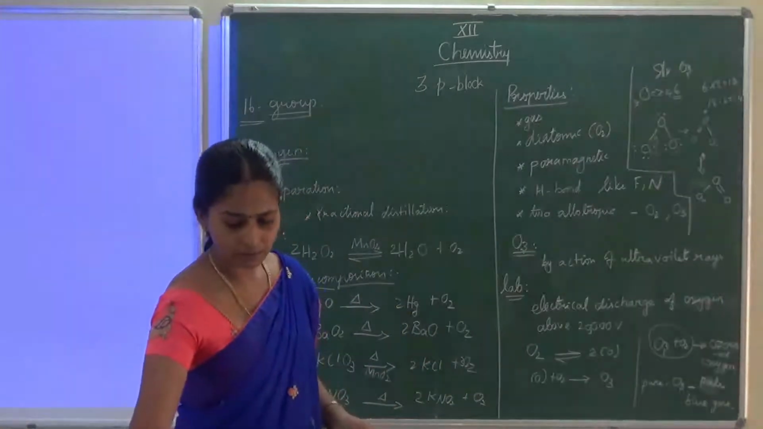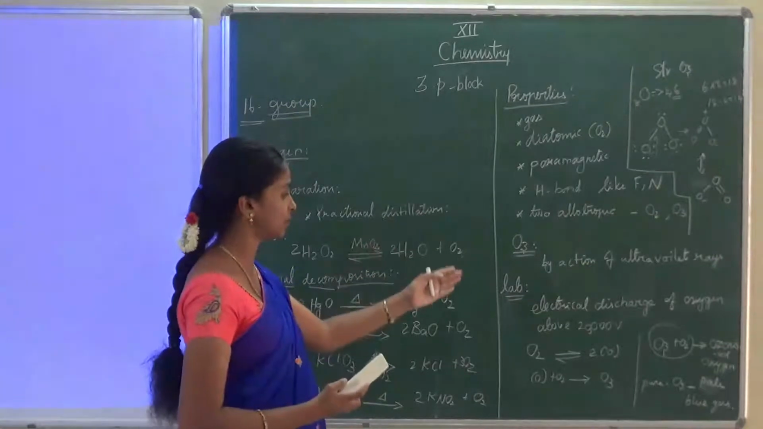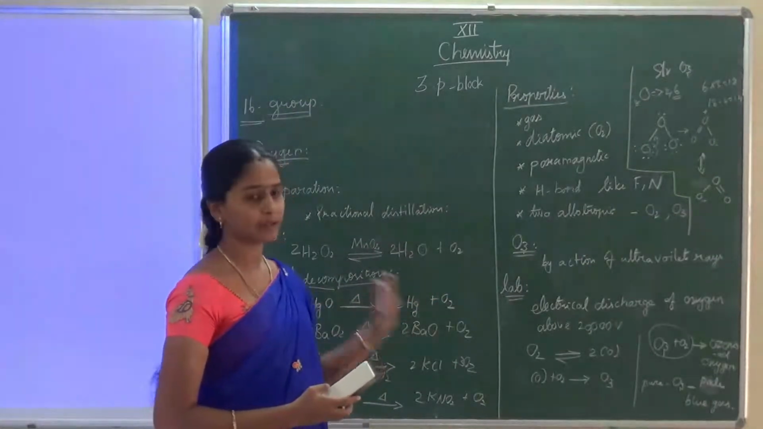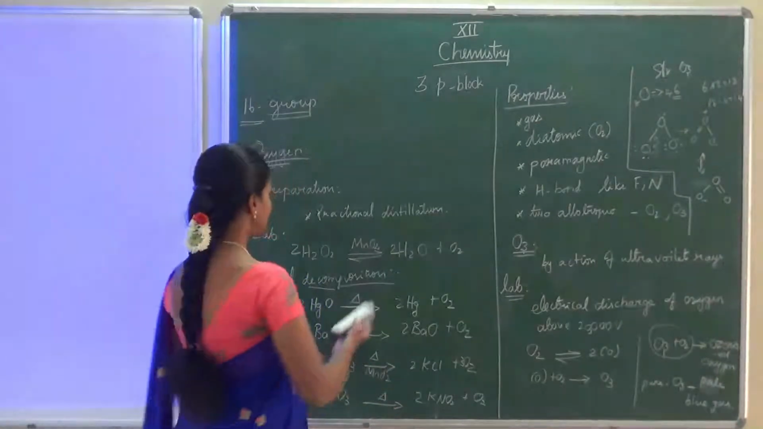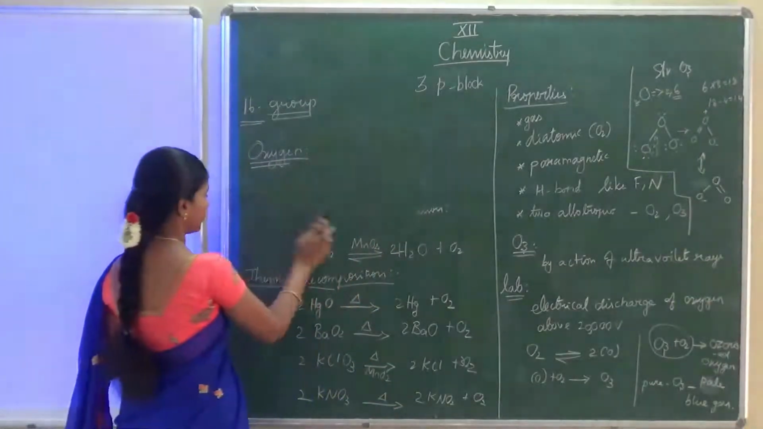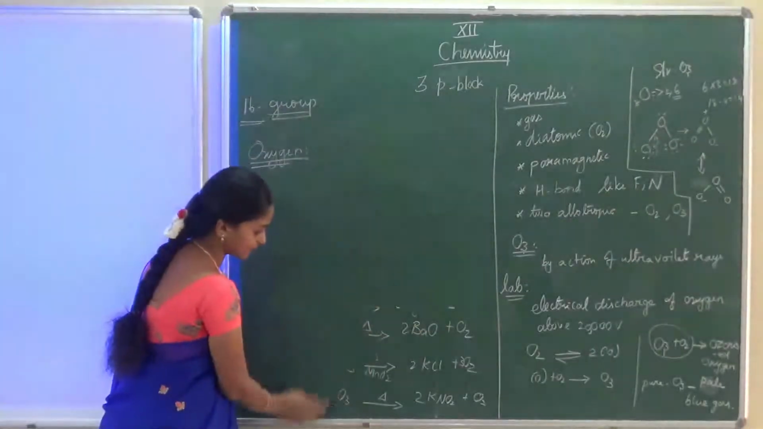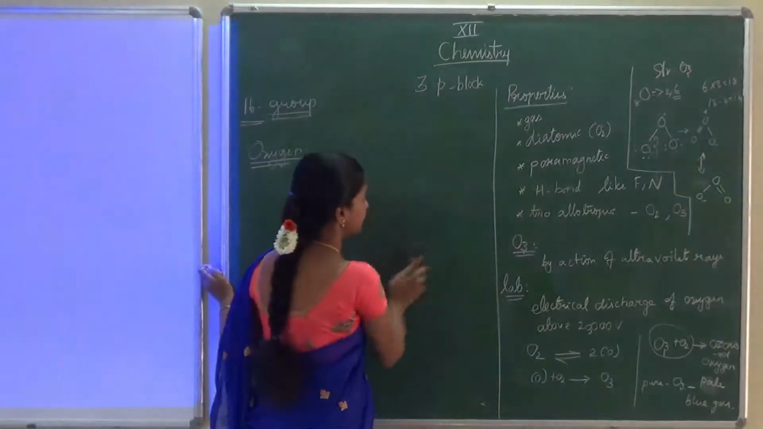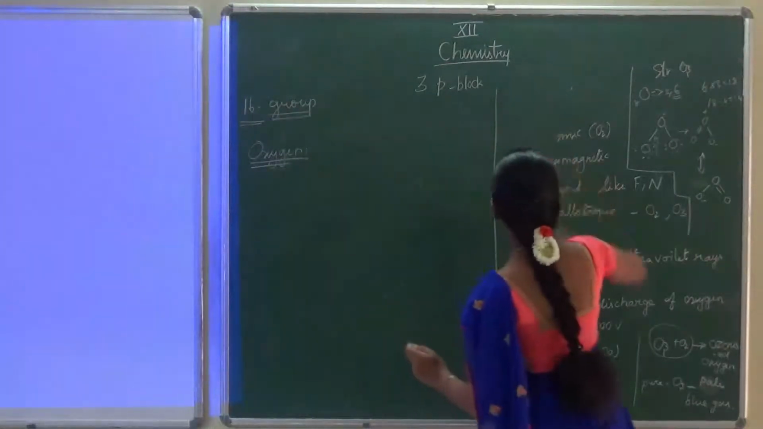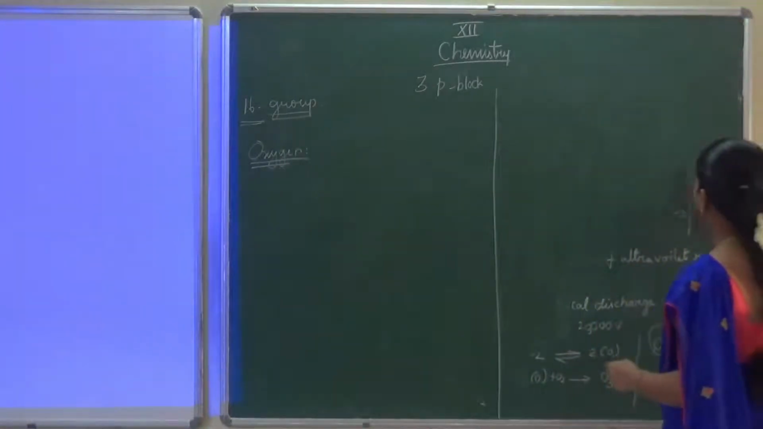Next we are going to talk about ozone chemical properties. This was the physical property. Now we are going to talk about the chemical properties of oxygen and ozone. Here in chemical property, oxygen easily reacts with all the metals and non-metals. Easily it reacts.